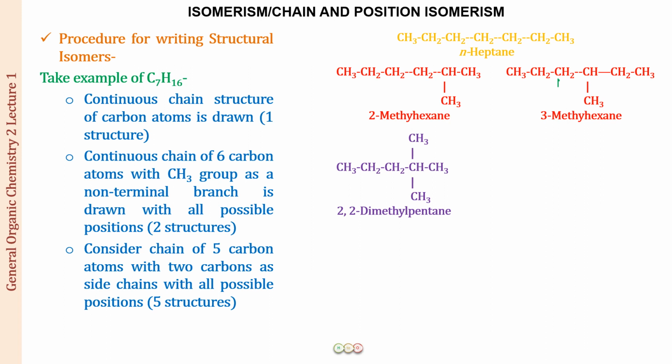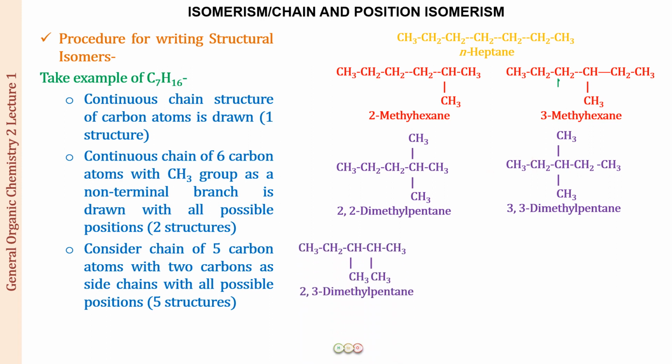Okay, now instead of 2,2-dimethyl, I can move on to the next position. So this becomes 3,3-dimethylpentane. If I move to the next position, this will again be the same structure as 2,2-dimethylpentane, because we will be starting the numbering from this end. Now what can we do further? Well, we can put a different position for both methyl groups: position number 2 for one methyl group and position number 3 for the other. So the name of the compound is 2,3-dimethylpentane.